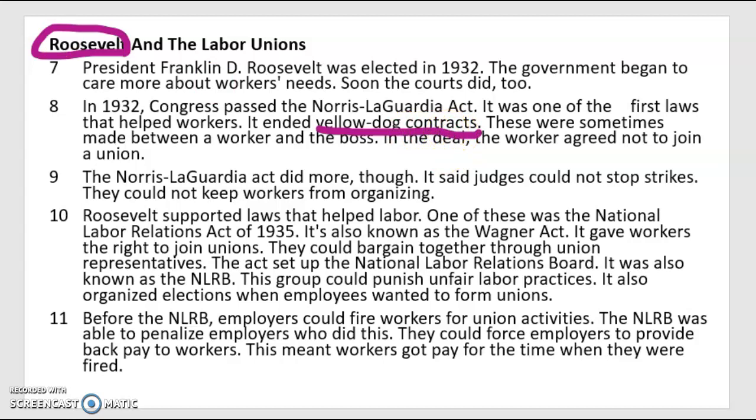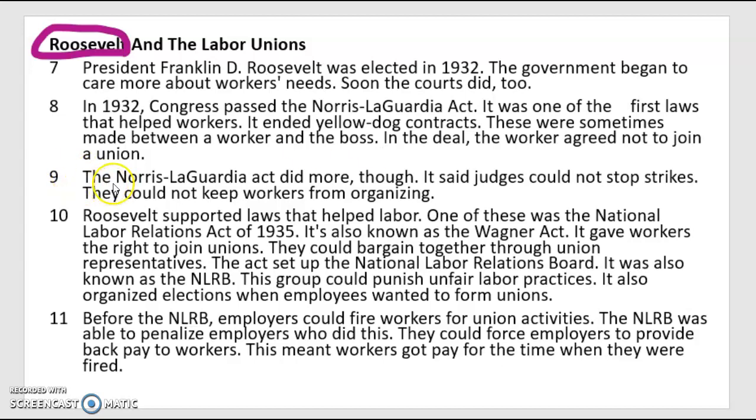I am going to go ahead and erase this a little bit because I want to read underneath it. In the deal, the worker agreed not to join a union. Wait a minute, hold on. This sounds like something that benefits the company. Telling people that they can't join a union? Not so sure I agree with that, but that's okay.